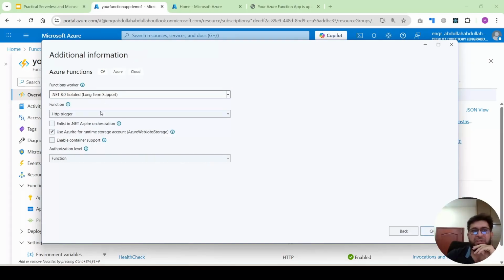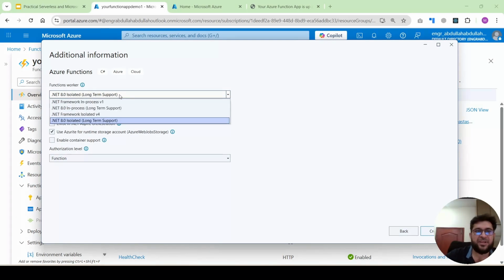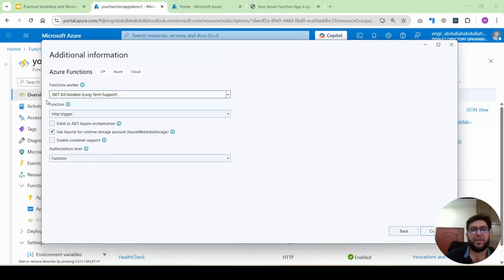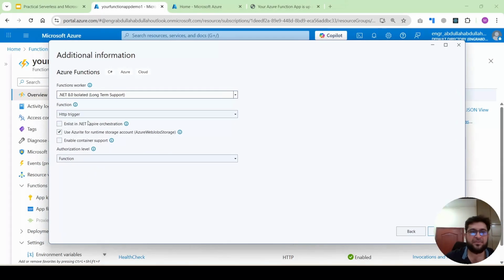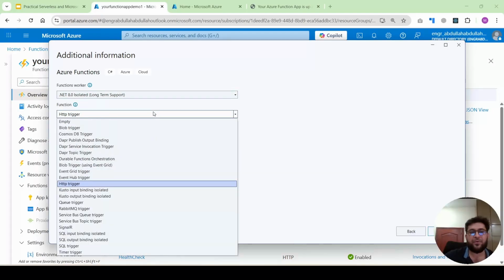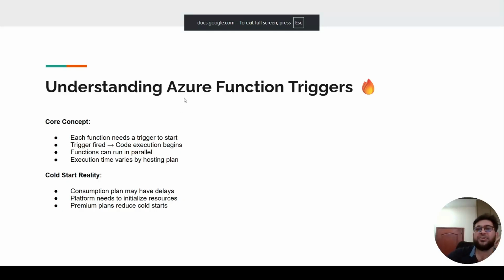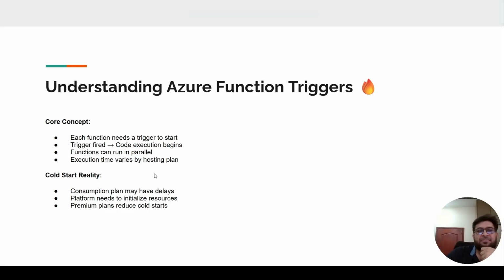Here are some important things: this is the isolated worker function. We will select .NET 8.0, and this is an important thing, the function trigger. Each function will have one trigger. We will discuss this in detail. Azure provides different types of triggers. The basic concept is that each function needs one trigger to start. Without a trigger, we cannot start the Azure function. So we will definitely need one trigger to start the execution of the function.